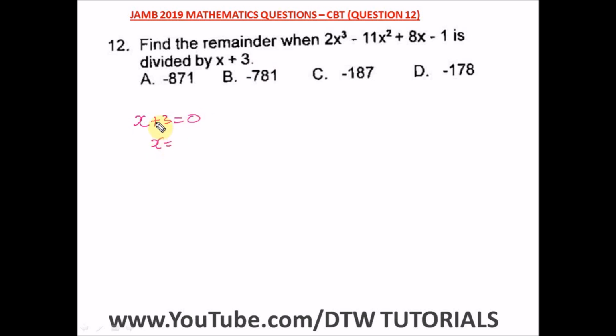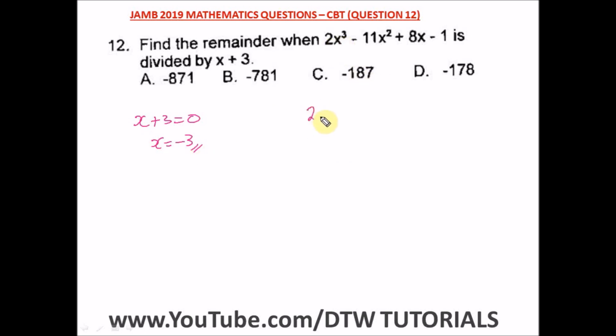Equate it to 0. Find the value of x. Our value of x, taking plus 3 to the other side, will be negative 3. So putting this value of x into this equation, you get your remainder. Okay, that's the simple way to do it. You don't need to stress yourself with long division, because of your time.